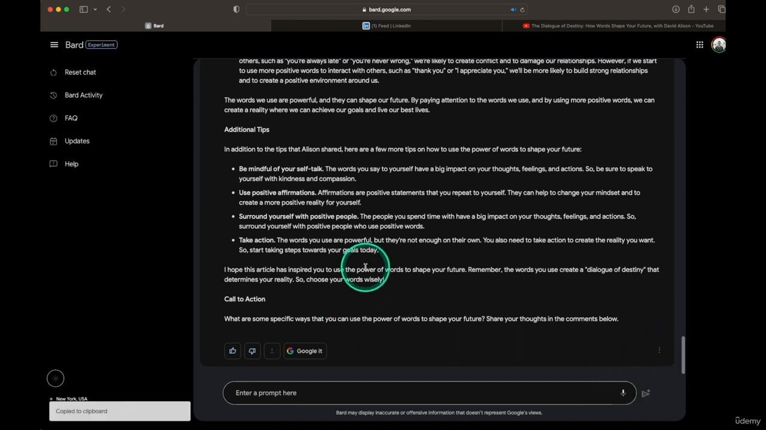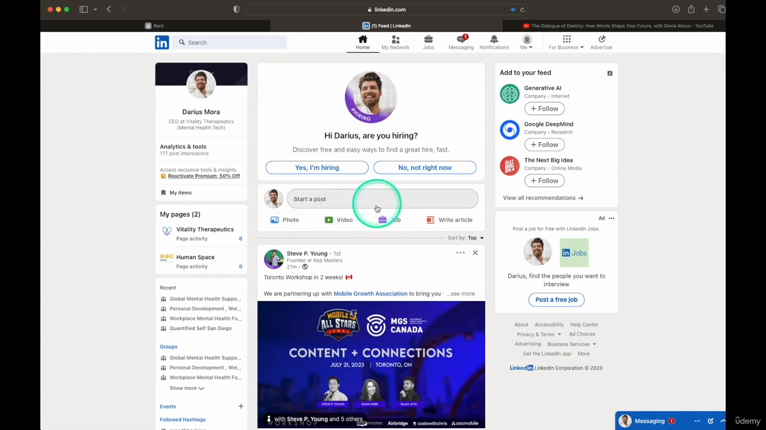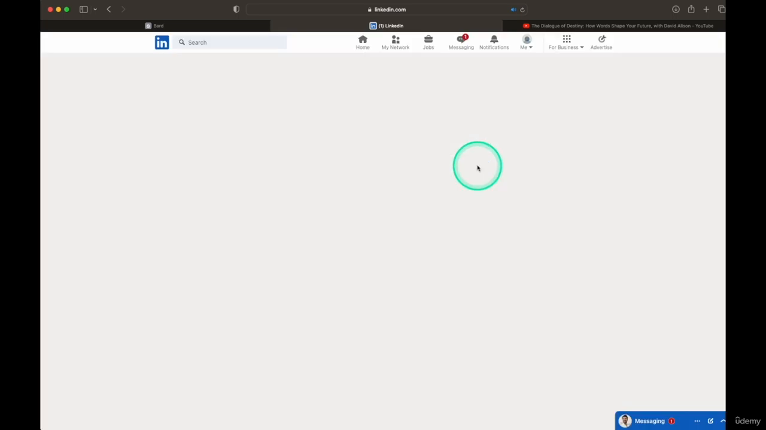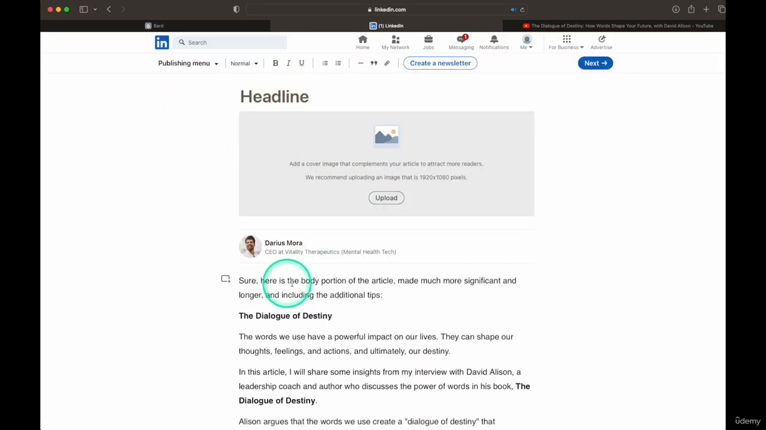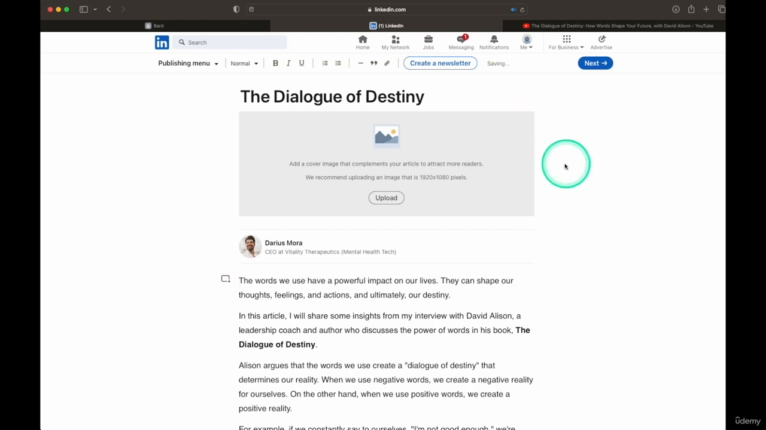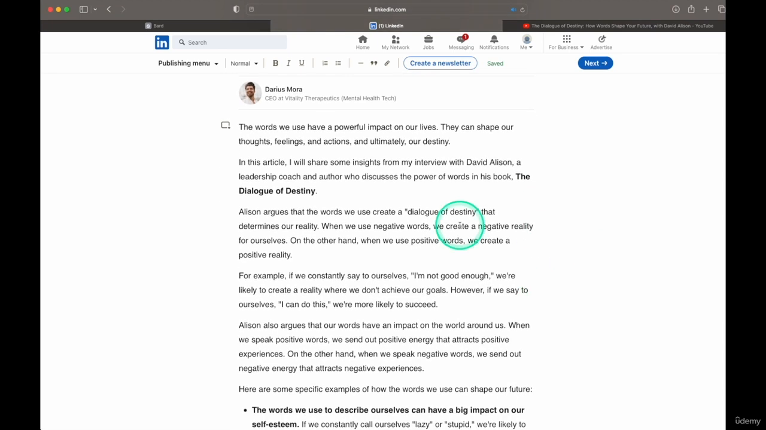I'm going to copy this text, and over here I have my LinkedIn open, and we are going to start writing an article as myself. And I'm going to paste all of this text. Dialogue of Destiny is the headline, and this is from Bard. Okay. So now I'm going to edit the article and make sure that it's written with my tone of voice and it's using the words that I would use. So I'm going to double check and actually edit it for my audience.